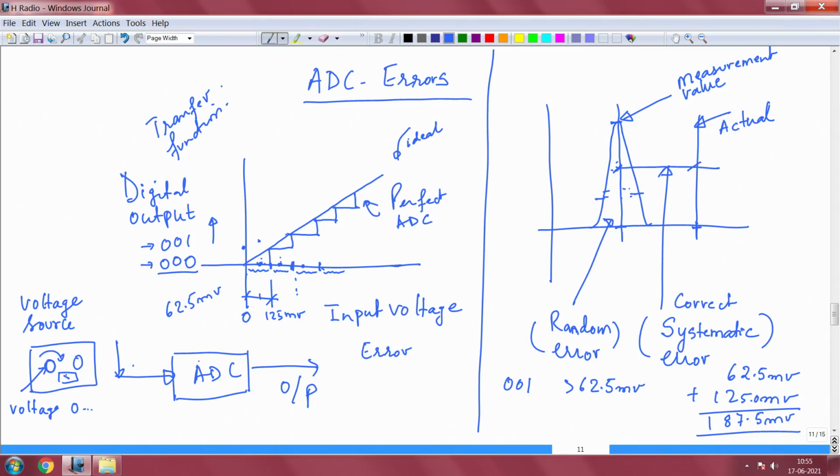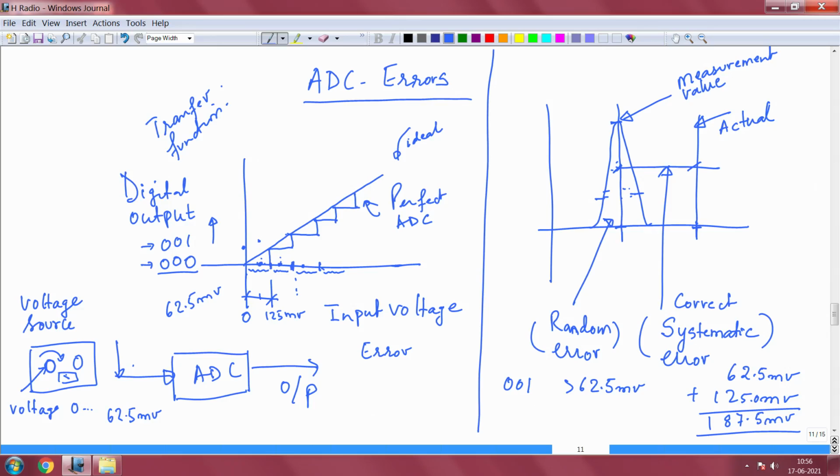Now, supposing you start from 0 and you start slowly moving this knob to the right, you will find to your surprise that the first digital output for the 0 volts, you leave that aside, the first code word output which is 001, right, that actually occurs not at 125 millivolts, but it occurs much early. In fact, if you move the knob to 62.5 millivolts or thereabout, I am being very careful, 62.5 millivolt or thereabout, okay. You may already see 001, that is the point.